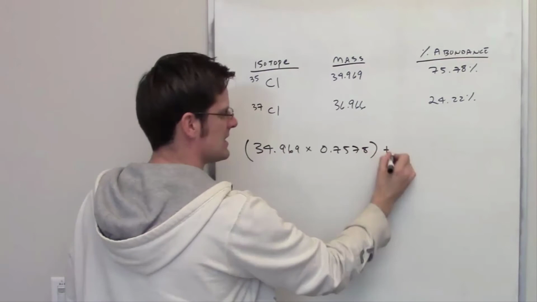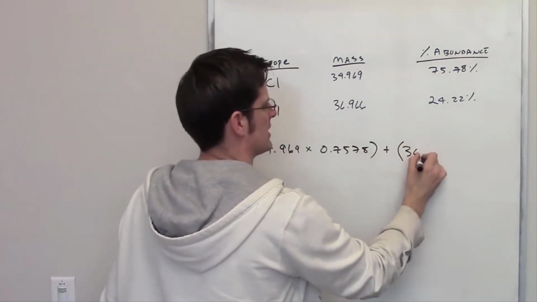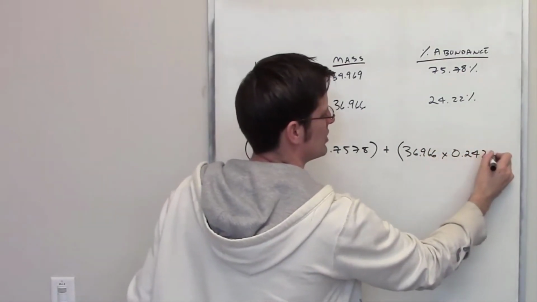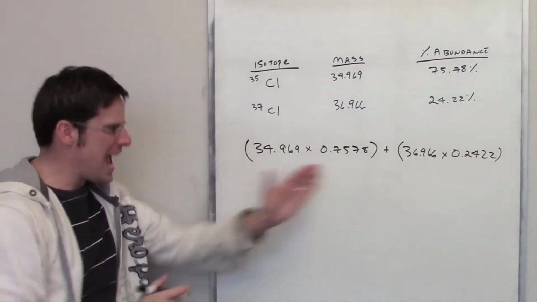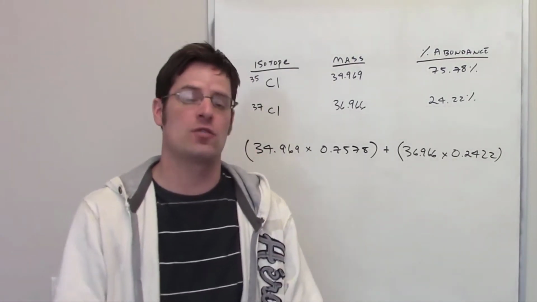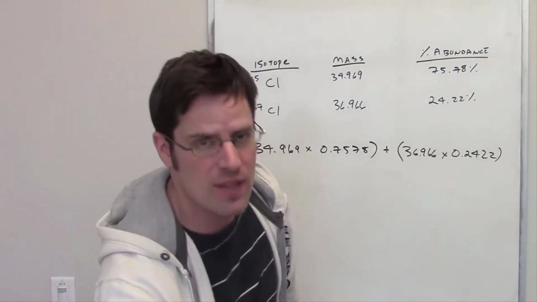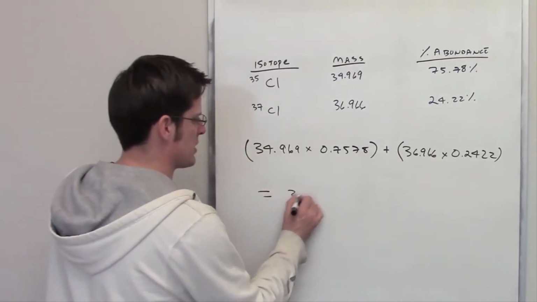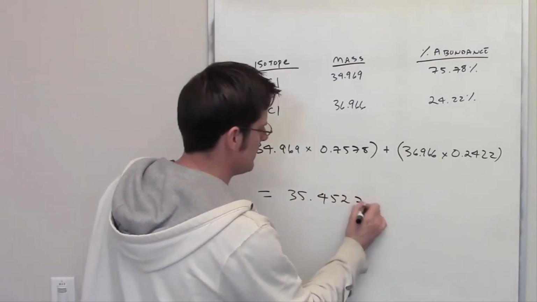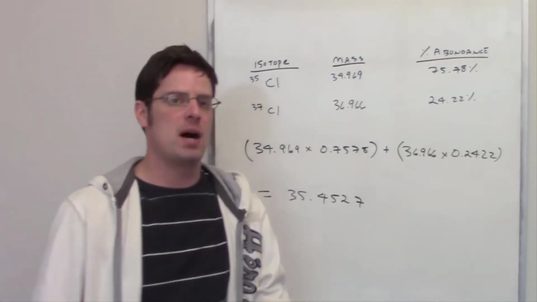We then add to that the same thing for chlorine-37, 36.966 multiplied by 0.2422. You do that, and the final number that you come up with is the weighted average atomic mass for all chlorines, both chlorine-35s and chlorine-37s. Now, I happen to have done that earlier. The number comes out to be 35.4527. If you actually look on the periodic table, this is the number that you'll see in the box for the atomic mass of chlorine.